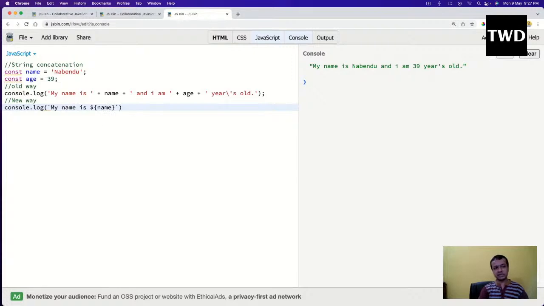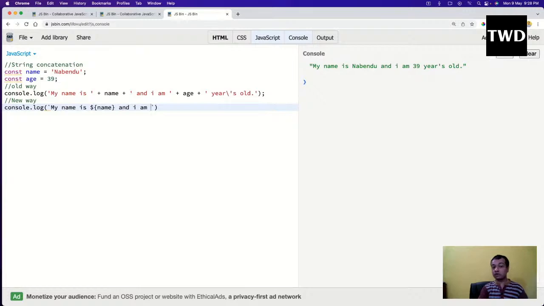So in the new way, the ES6 way, what we do is write 'my name is $name', which I have given. Whenever a variable comes, you put it in a dollar sign and curly brackets. And I am writing like plain English, so I don't have to break and do this plus and all those things.